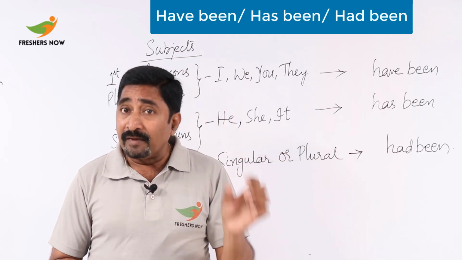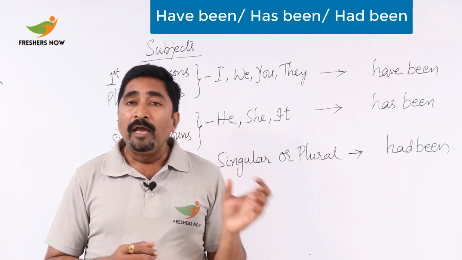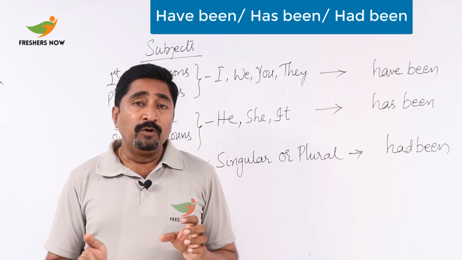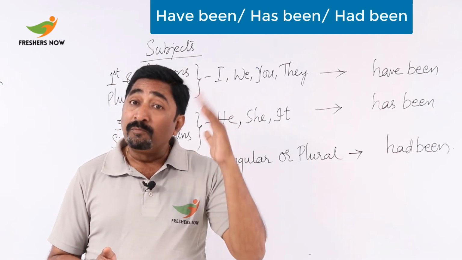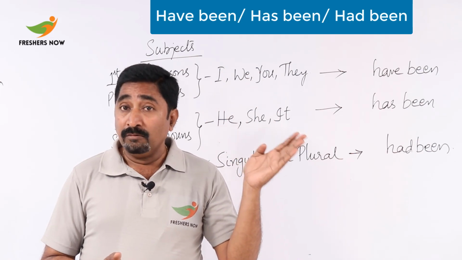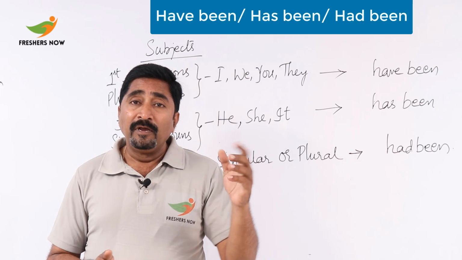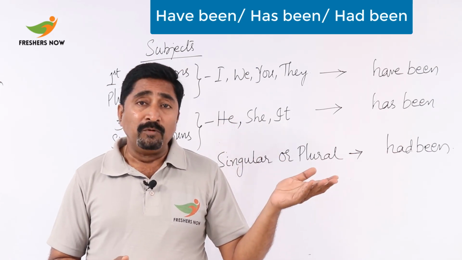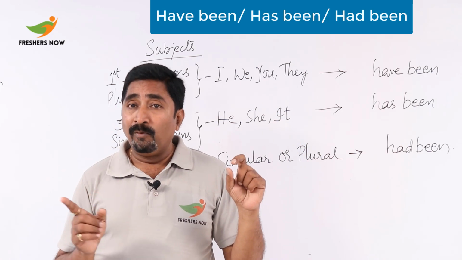That is the subject. If it is plural, it's have, and if it is singular, we go with has. And we should be careful with the persons, because even I and you, we all know that you is used for singular as well as plural, but even then, it is used with have.